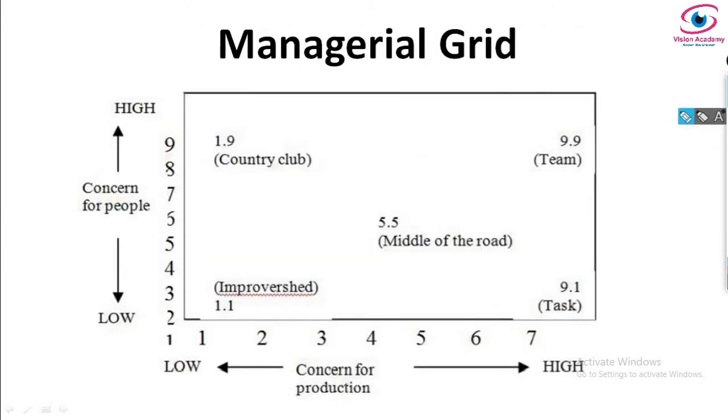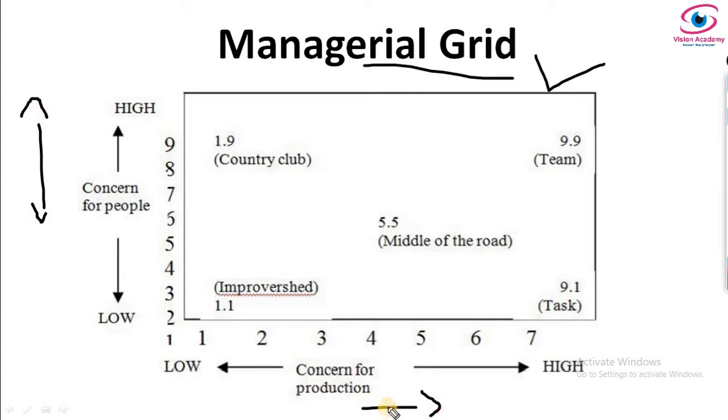So this is a pictorial representation of the managerial grid or leadership grid. Very importantly, look here: this is called concern for people, and this side is concern for production. These are the points for concern, like 1, 2, 3, 4, 5, 6, 7, 8 and 9. 9 is the highest and 1 is the lowest.